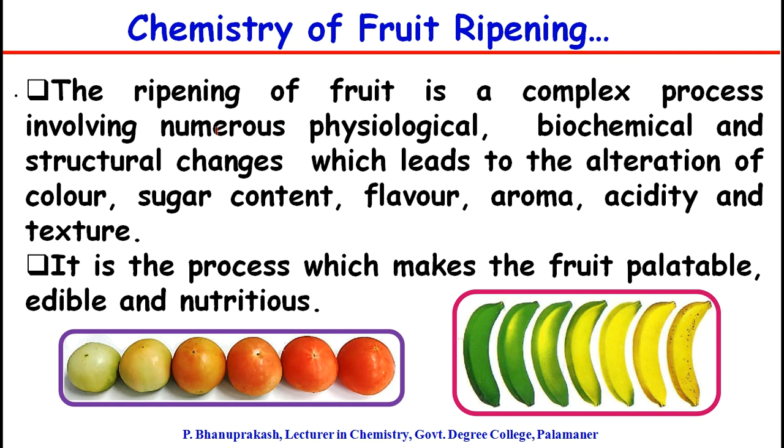The ripening of fruit is a complex process involving numerous physiological, biochemical, and structural changes which leads to the change in the color, sugar content, flavor, aroma, acidity, and texture in the fruits. It is the process which makes the fruit palatable, edible, and nutritious. The word palatable means agreeable to the taste, and the word edible means fit to be eaten.